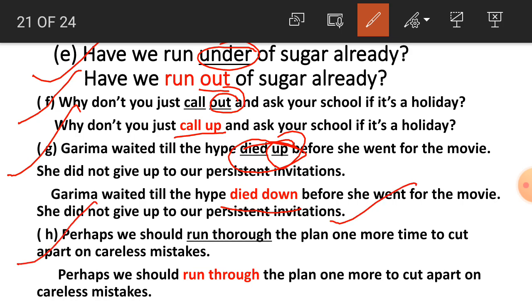Number H. Perhaps we should run thorough the plan one more time to cut apart on careless mistakes. So here thorough is the wrong one. Perhaps we should run through the plan one more time to cut apart on careless mistakes. So here run through is the correct one and run thorough is the wrong one. So students, in this exercise we have got that we must use proper, appropriate particles with the verb, so it can be a correct phrasal verb.